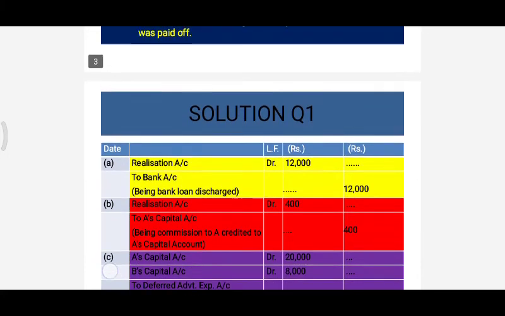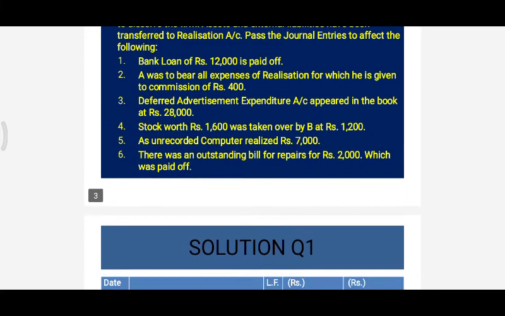Then we move to the next journal entry. The next journal entry is an unrecorded computer realized for rupees 7,000. The computer is an asset and it is unrecorded. For unrecorded also we have to realize the asset just like any other asset.